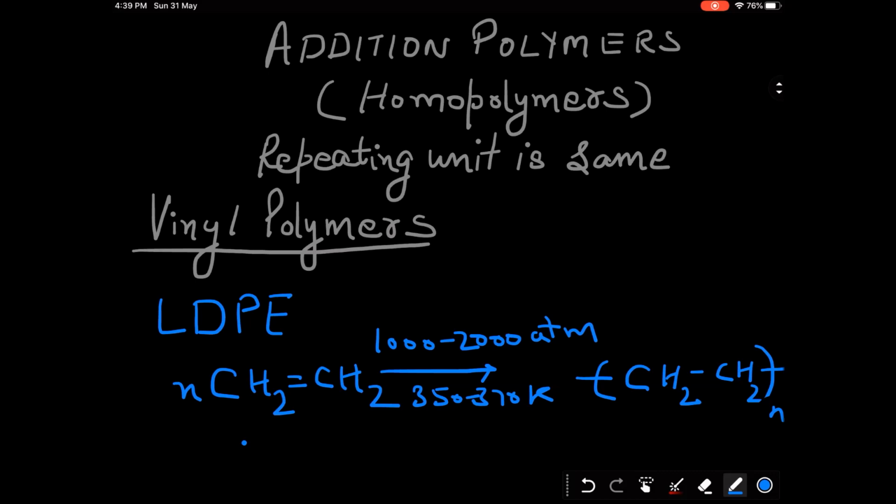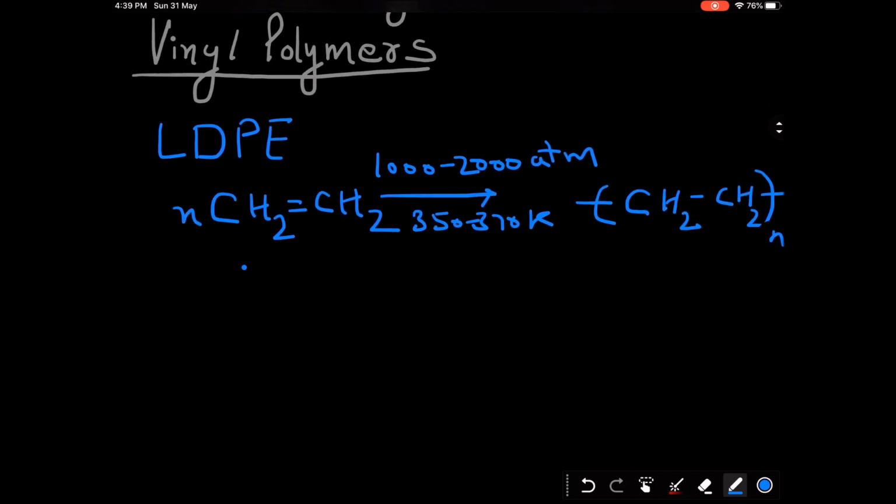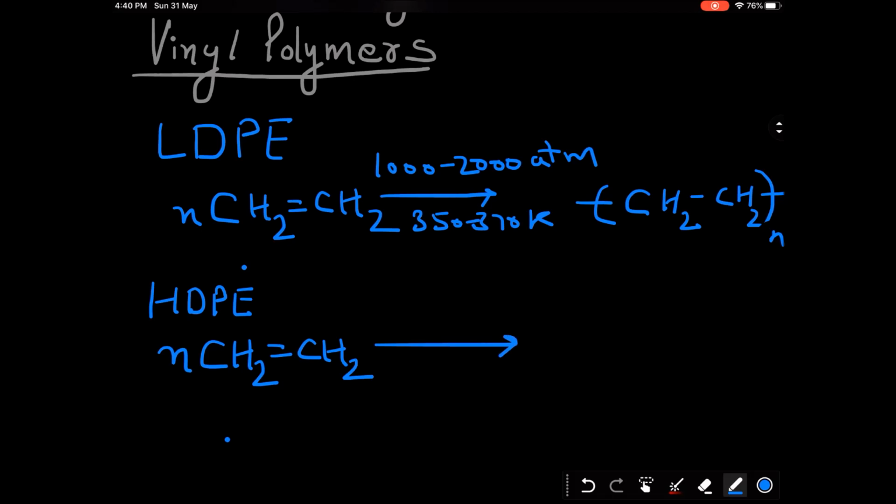As discussed before, with the advent of Ziegler-Natta catalyst, we had a new category of polymer that is called HDPE, high density polyethylene. The monomer is the same ethene, but we change the conditions: it is done in the presence of Ziegler-Natta catalyst.